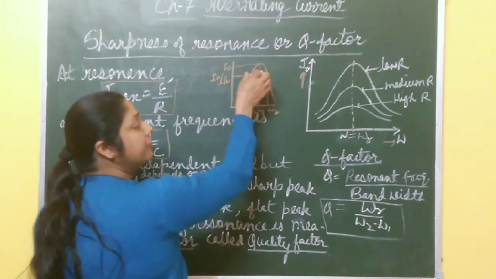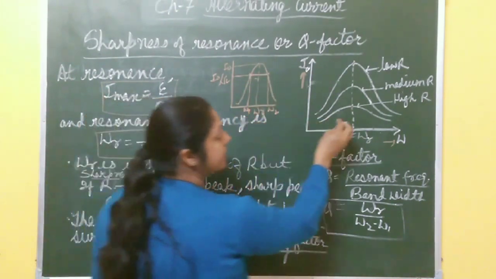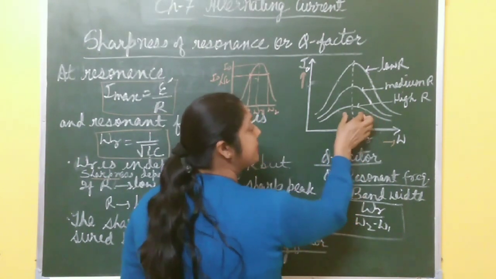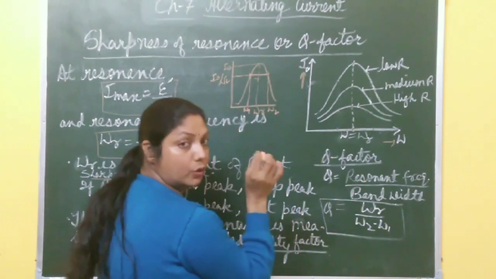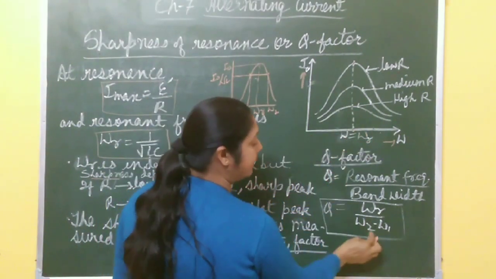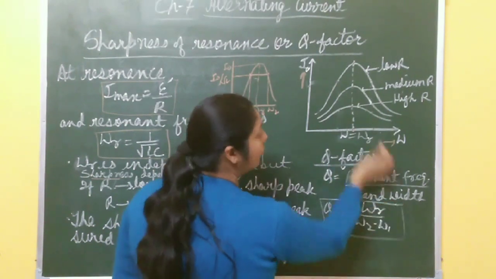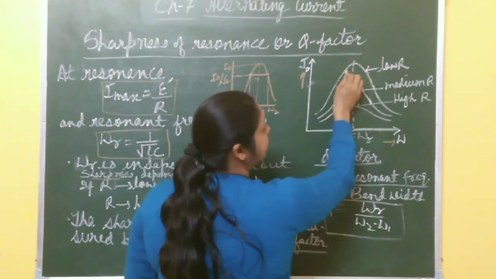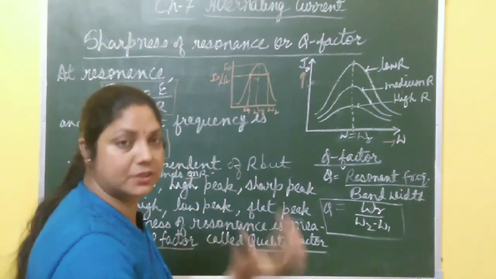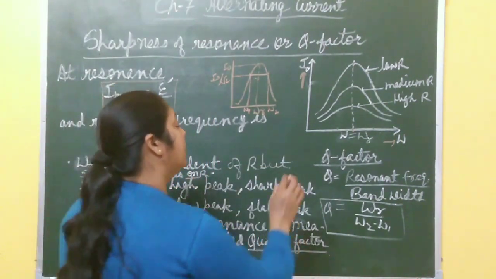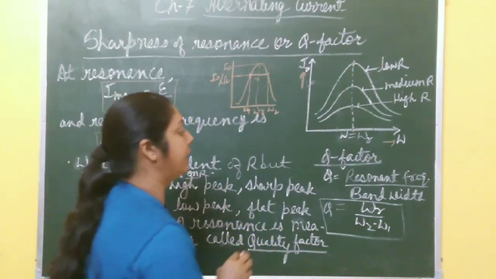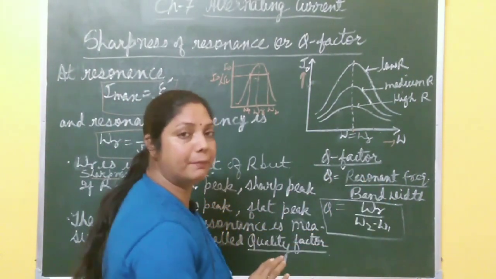And this bandwidth is higher for this high resistance curve, no? It is very flat, it means resonance is very low. Sharpness of resonance is very small. And if this bandwidth is very low, for this low resistance, the bandwidth is also very small, it means the quality factor is more, sharpness of resonance is more. So sharpness of resonance is measured by a quality factor, and it is equal to resonant frequency by bandwidth.